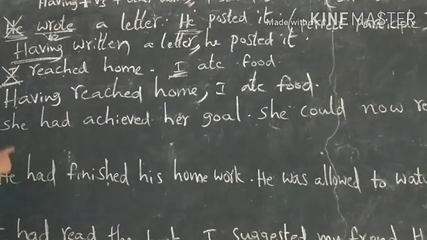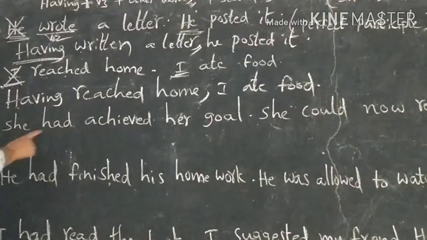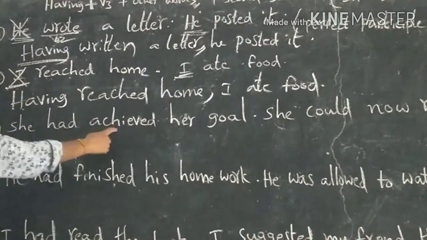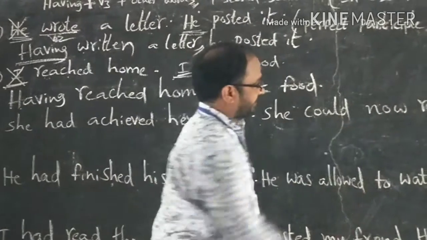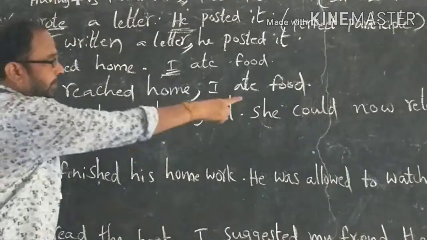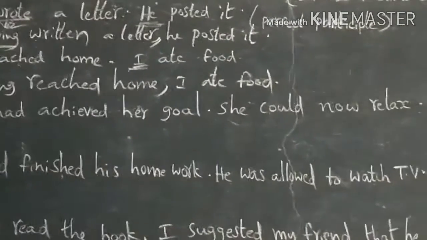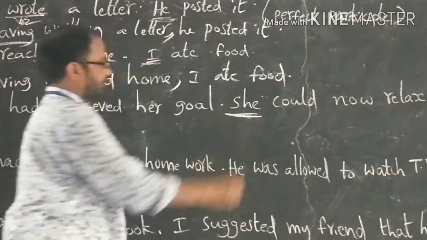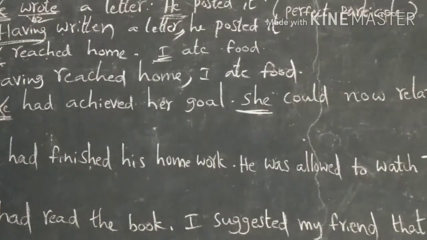Okay. Another example. She had achieved her goal. She could now relax. Using perfect participle. Here, subjects are the same. So, we should remove the first subject.